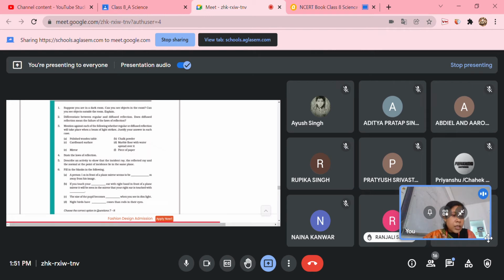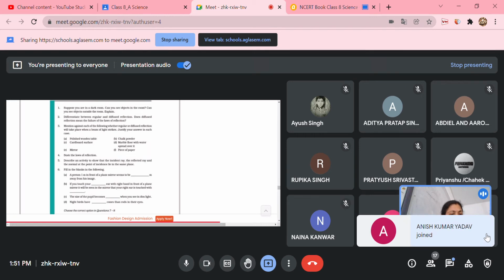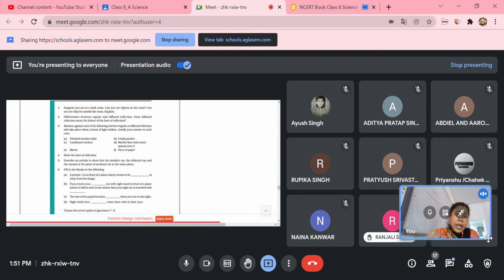So, the fourth thing, you just recap the first figure that I have given in the important points: there should be a source of light. The light will fall on an object, it will reflect. So, if there is no light, where will the reflected ray come from? So we should have light. Inside a dark room, no light is there. Neither are we able to see anything inside the room nor outside the room.